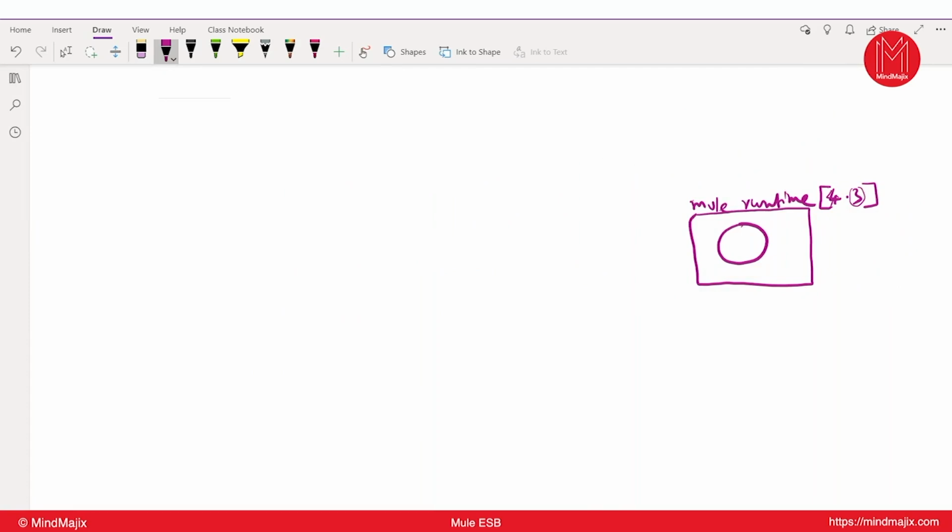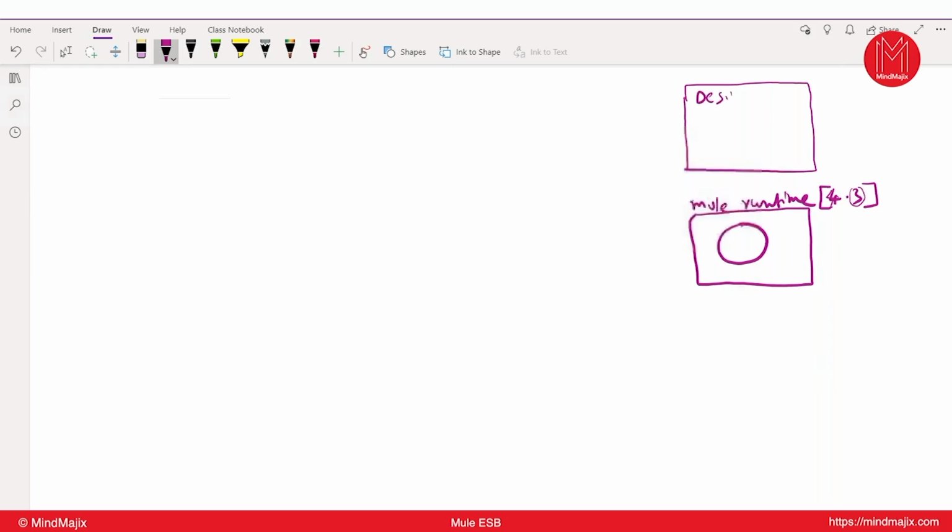To describe an API in SOAP, what is the file to describe a SOAP API? WSDL, right? But here you are going to use REST. To describe REST, any standard format? RAML, as well as we can use Swagger also. But here we are going to use RAML. RAML is a separate body, not part of Mule, right? So my Mule is using RAML. So by using RAML, we are going to design the API.